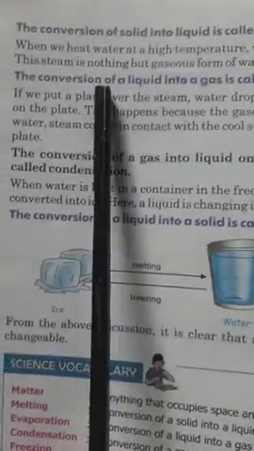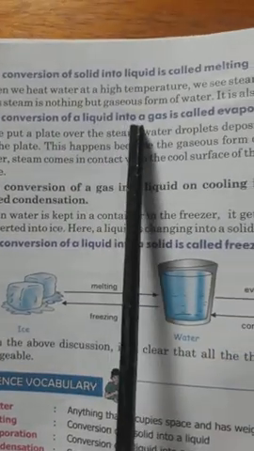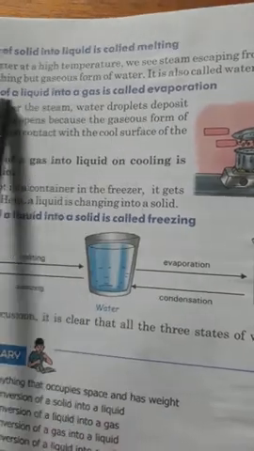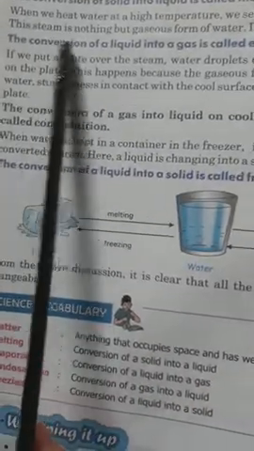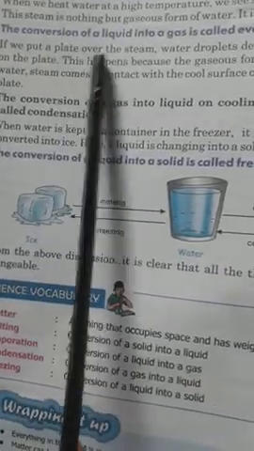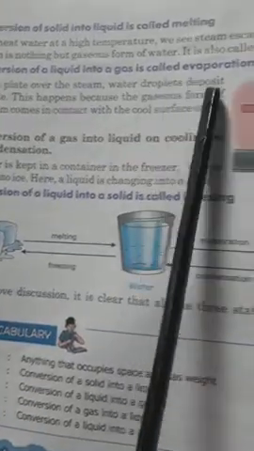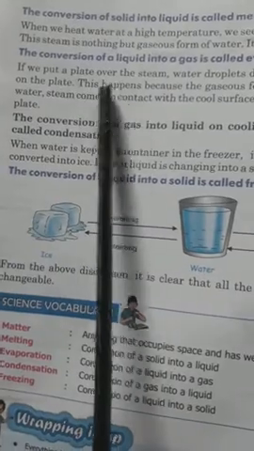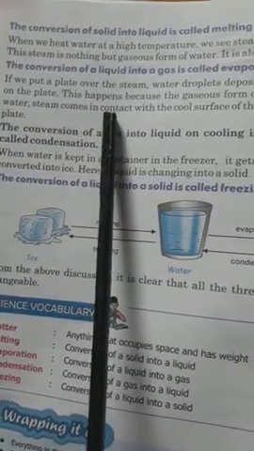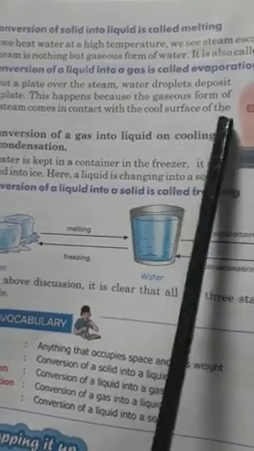Now the conversion of a liquid into a gas is called evaporation. Underline this. What do you mean by evaporation? Evaporation means turning the liquid into a gas. If we put a plate over the steam, water droplets deposit on the plate. This happens because the gaseous form of water, steam, comes in contact with the cool surface of the plate.